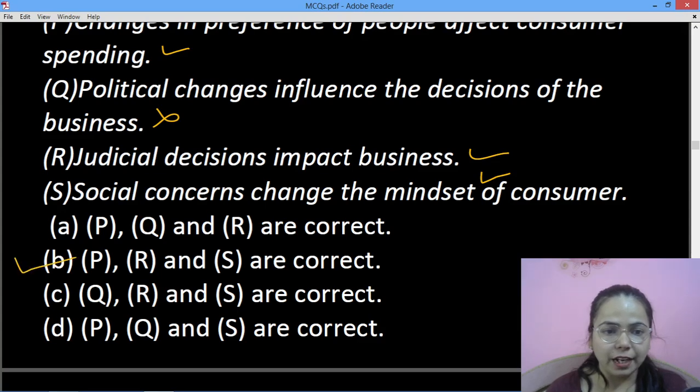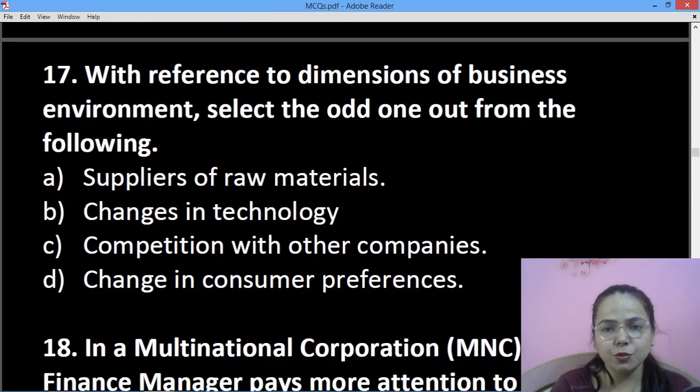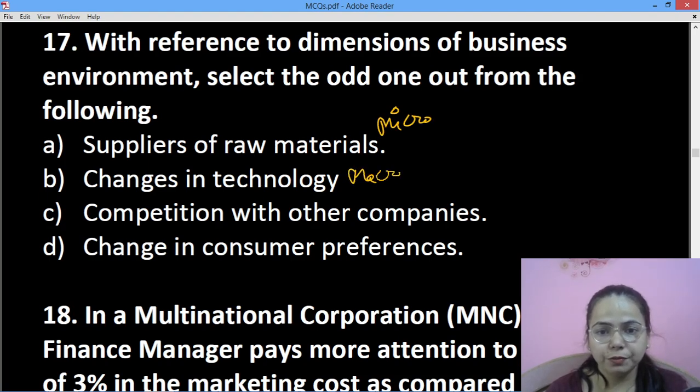P, R and S. Okay, next is with reference to the dimensions of business environment, select the odd one out, that is suppliers of raw material. Changes in technology. Suppliers of raw material is the part of micro. Changes in technology is macro. Competition with other companies is again macro, because it is a part of economic.